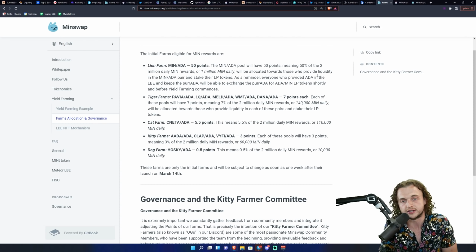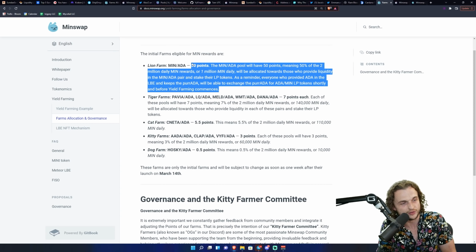See, my issue with the MIN/ADA farm, one, look at the market cap of Min. Is that high? That's for you to decide. I personally am not interacting with MIN/ADA. I'm more interested in these Tiger farms, specifically ones with a lower market cap, right? And what's nice about these Tiger farms is people aren't so incentivized to participate in these, right? So you can actually get a higher APY because there was this initial liquidity event where if you submitted liquidity, you got a boost on this initial pool.